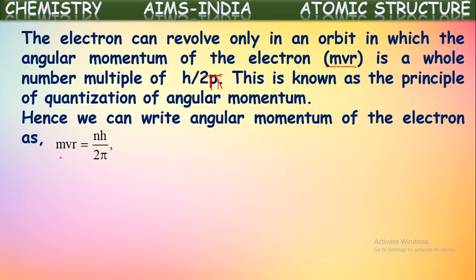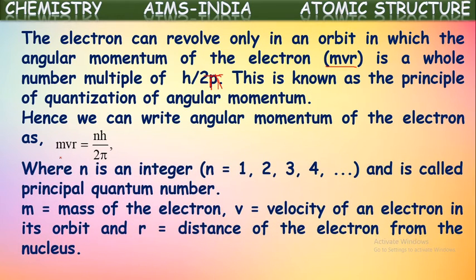It can be commonly written as mvr = nh/2π, where n is an integer which represents the orbit number or principal quantum number, the number of the orbit in which the electron is present, m is the mass of the electron, v is the velocity of that electron, and r is the radius of that orbit in which the electron is located, or the distance of the electron from the nucleus. Both are the same. The distance of the orbit from the nucleus is nothing but the radius of that orbit. And as we know, the remaining two, h and π, are constants here.